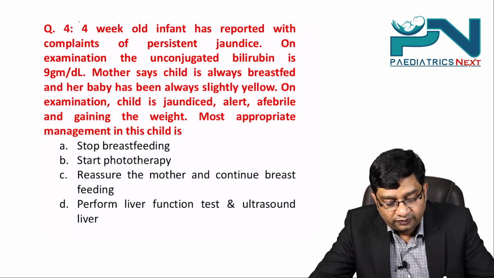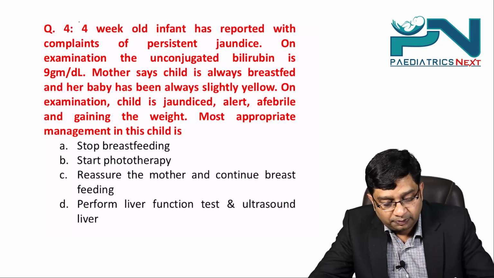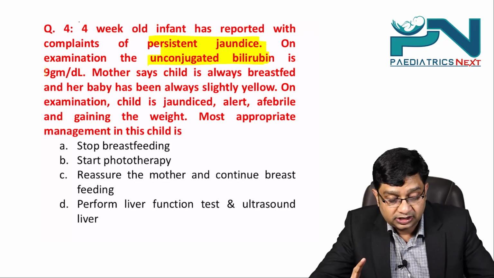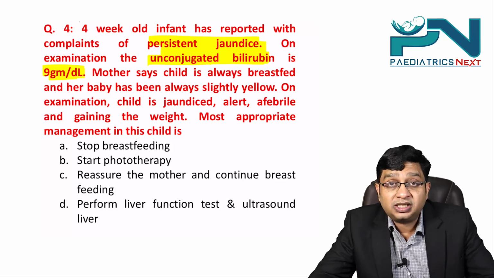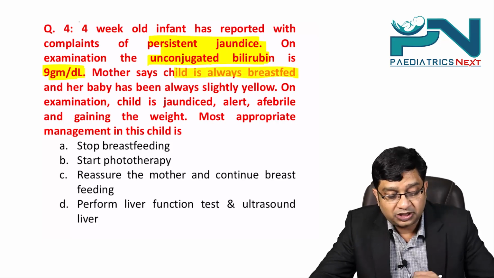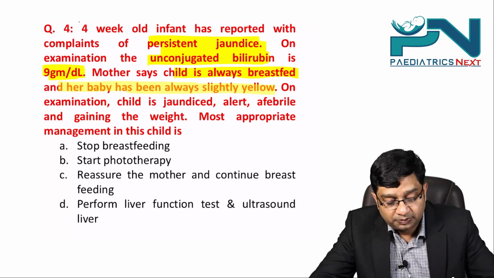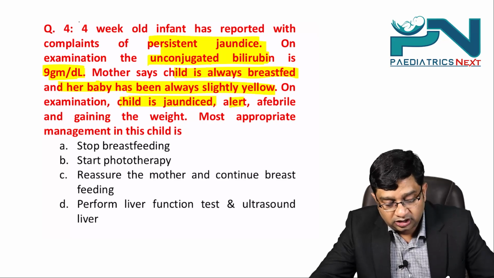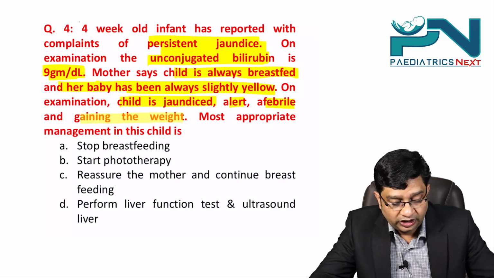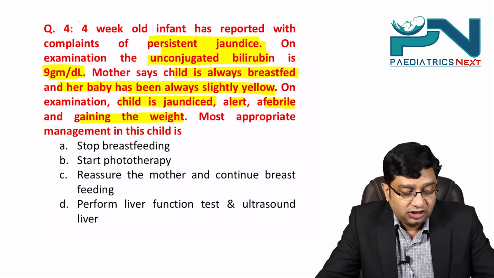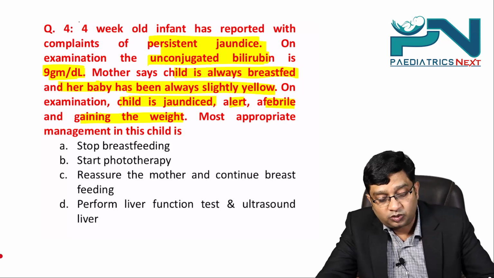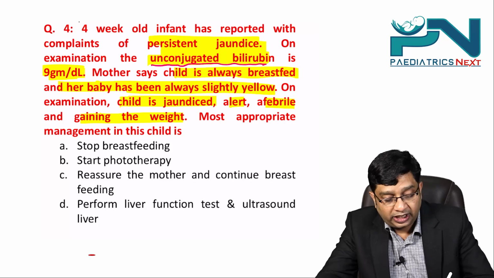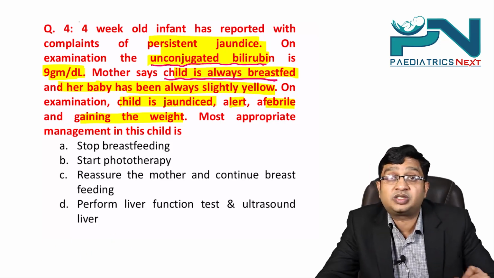A 4-week-old infant has reported with complaints of persistent jaundice. On examination, the unconjugated bilirubin is 9 milligram per deciliter. The mother says the child is always breastfed and her baby has always been slightly yellow. On examination, the child is jaundiced, alert, afebrile and gaining weight. Most appropriate management in the child is. Now, if you see what is being given, there is an increase in the unconjugated bilirubin and the mother is giving exclusive breastfeeds to the child.